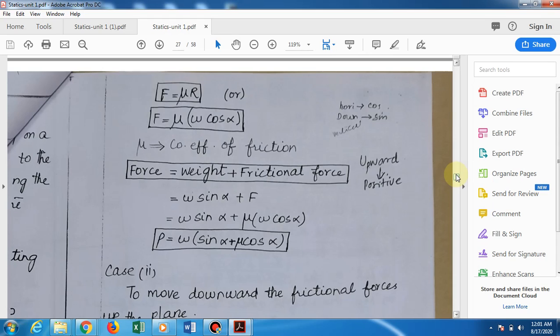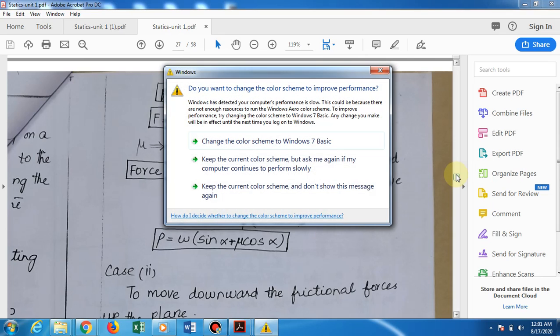Force P is equal to the weight component plus the frictional force, W sin alpha plus F, which is mu into W cos alpha. Therefore P is equal to W, taking W common, sin alpha plus mu cos alpha.